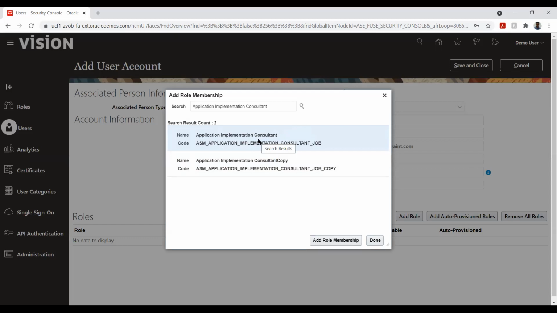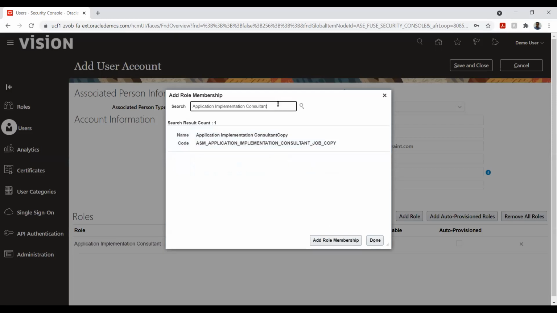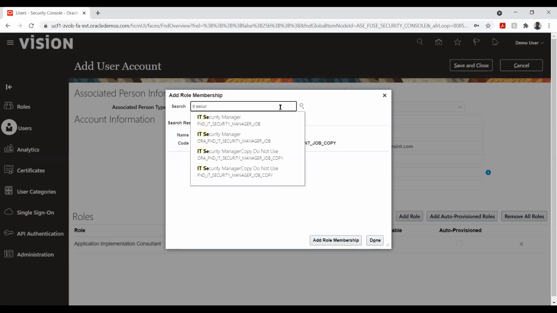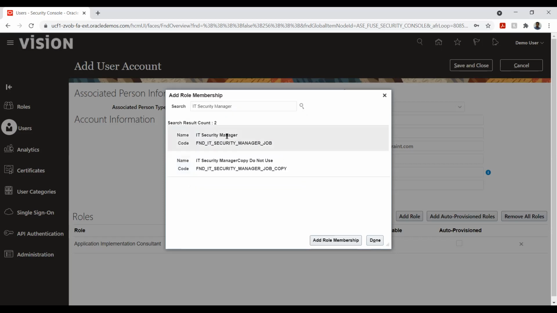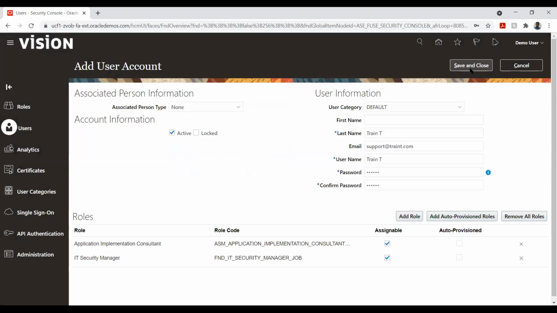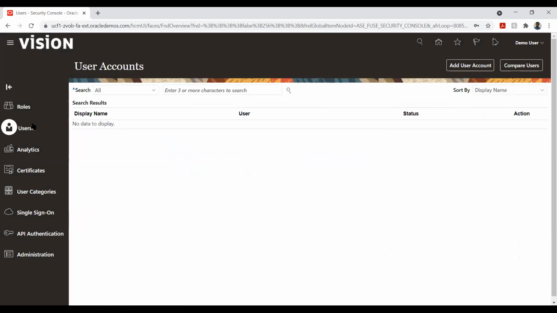I'm selecting this one, and also I'm selecting the security console so that I don't need to come again and again to this page to assign the user access. Okay, so with this we are done with the user creation.